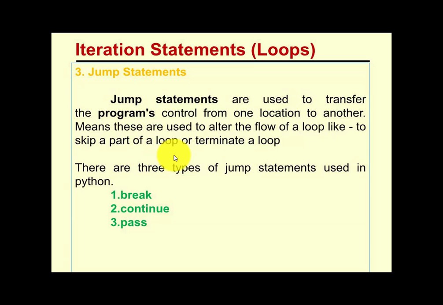I think you all understood the jump statement. It is very useful when you want to skip any part of a loop or statement, or terminate it. So first we are going to understand the break statement, then continue and pass.